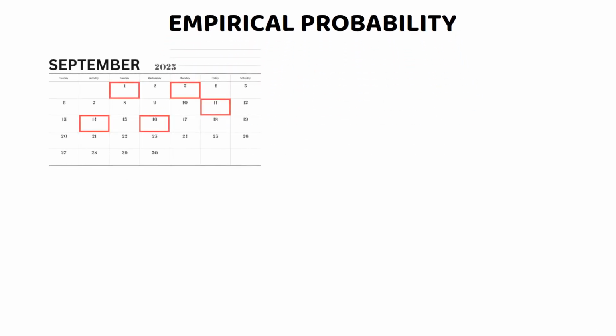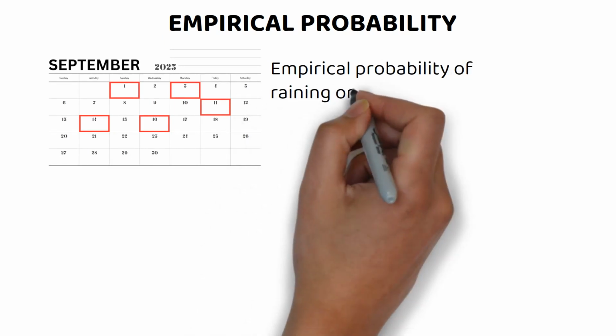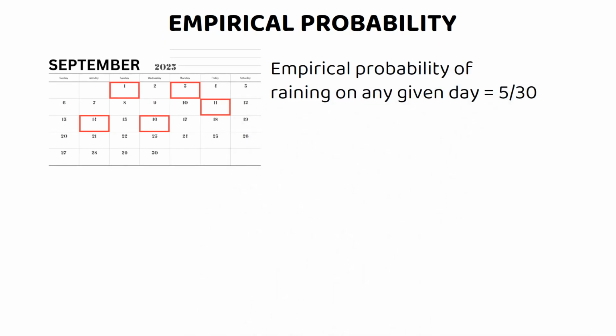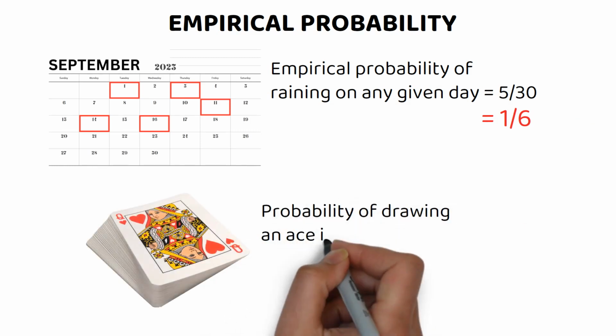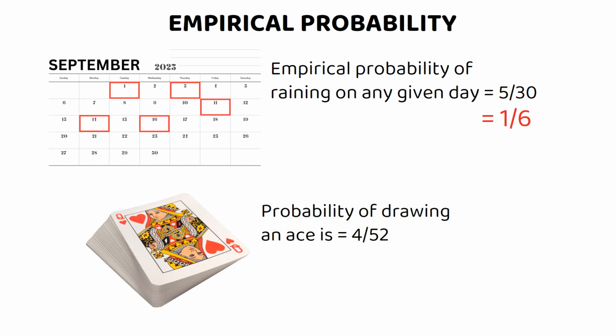Empirical probability. Over the past month, you observed it rained 5 out of 30 days. Thus, the empirical probability of raining on any given day, based on this data, is 5 out of 30, or 1/6. In a standard deck of 52 cards, the probability of drawing an ace is 4 out of 52, or 1/13. This is deduced purely from the structure of the deck.